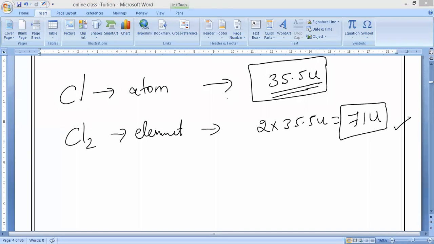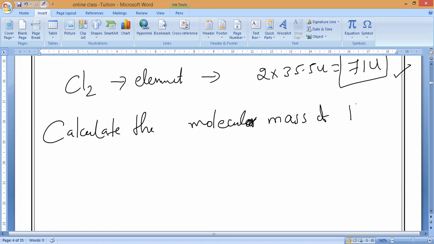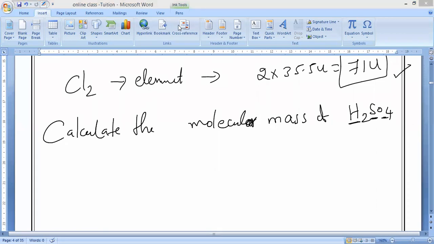Now let me see who will solve the question. Calculate the molecular mass of sulfuric acid. In the exam also they will give you the atomic masses of some important elements. What is the formula of sulfuric acid? H2SO4. How many elements are there? Three elements.